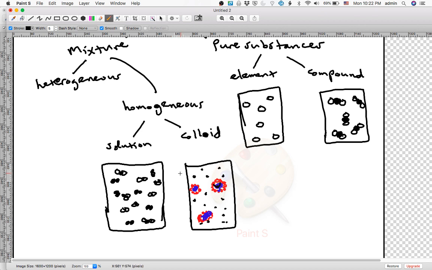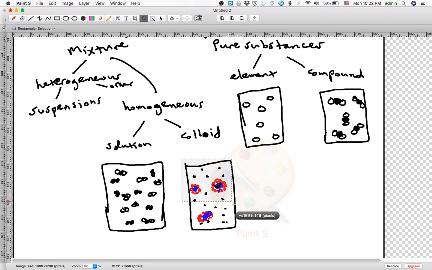Now suppose, let's look at the heterogeneous mixtures. Oh, I forgot to write here. Among the heterogeneous mixtures, there are suspensions. And then there are just heterogeneous mixtures, other. Right? Let me give you an example of a suspension. If we take this milk here, I wonder if I can copy and paste the whole picture. See. Oh, yeah, I can.